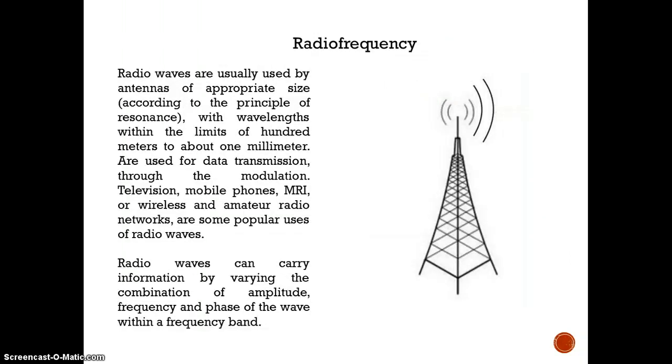Now let's see the different types of spectrum according to wavelength. Radio waves are usually used with antennas of appropriate size, with wavelengths within the limits of 100 meters to about 1 millimeter, and are used for data transmission, for example television, mobile phones, MRI, or wireless. Radio waves can carry information by varying the combination of amplitude, frequency, and phase of the wave within a frequency band.